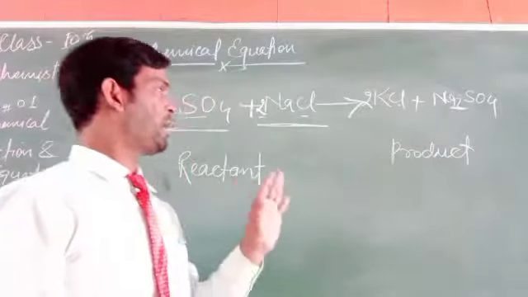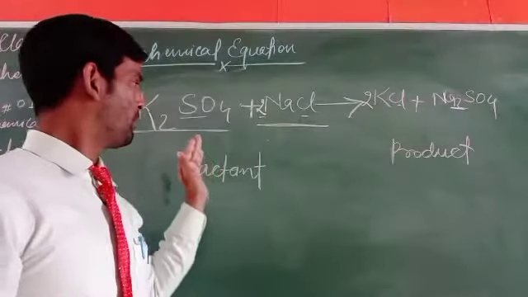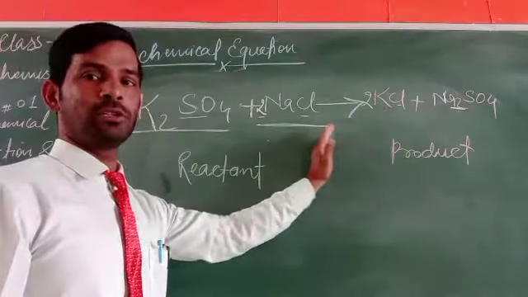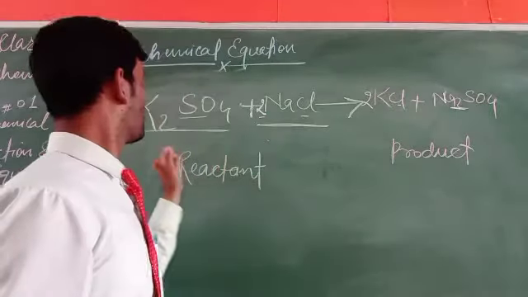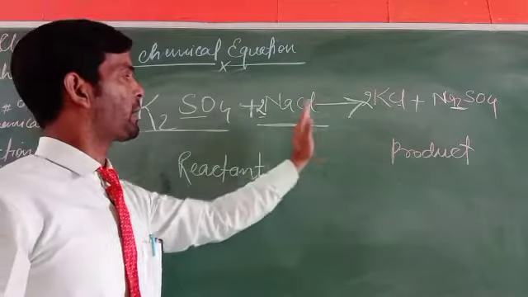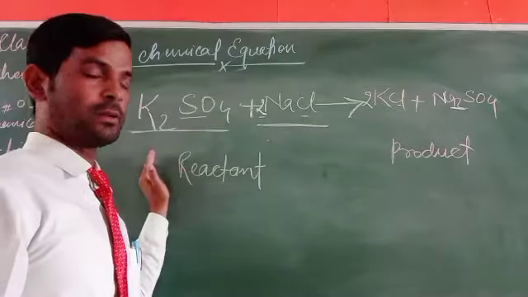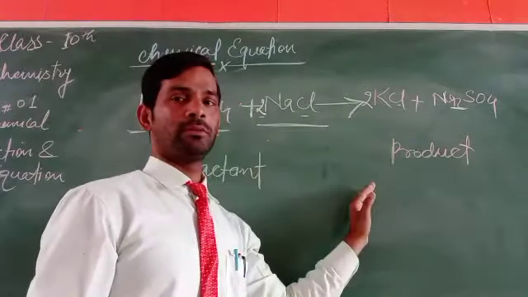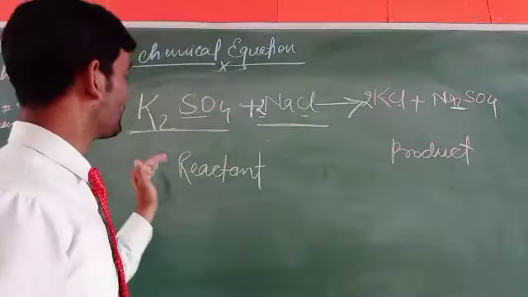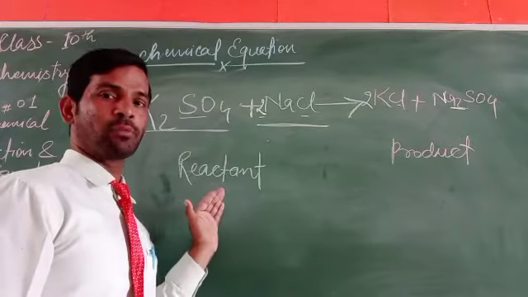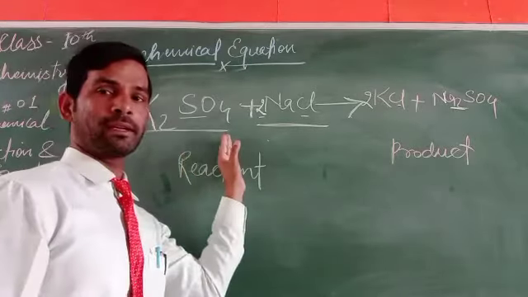So you will have to know that before the arrow, on the left side, there is the reactant, and after the arrow there is the product. So to write any chemical equation, we have to know what the actual reactants are and what the products will be.